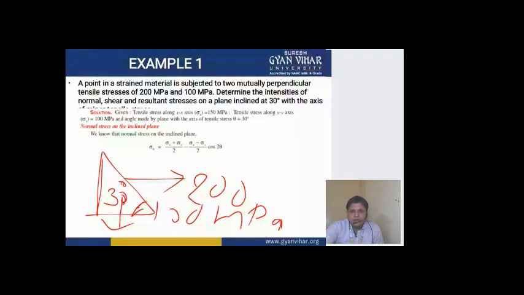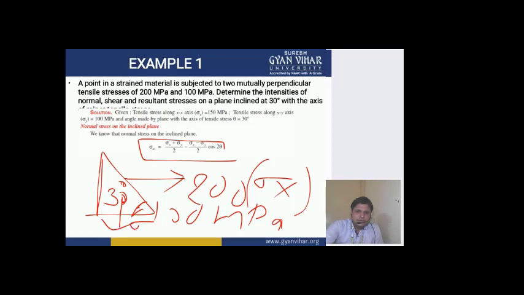Now, we all know the formula which has to be used for normal stress: sigma x plus sigma y by 2 and so on. Sigma x, I have already told you, is the stress along the x direction, 200 megapascal. Sigma y is 100 megapascal. Theta in this formula is 30 degrees. So this you can easily calculate. All the values are already given to you, and since both are tensile, you will take the positive sign for both. If one of them had been compressive, then we would have taken it as negative, but since both are tensile, we will take positive values.